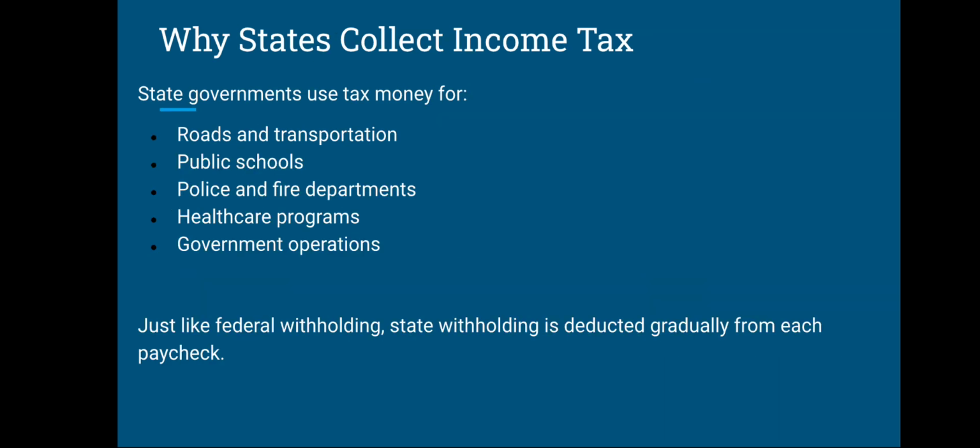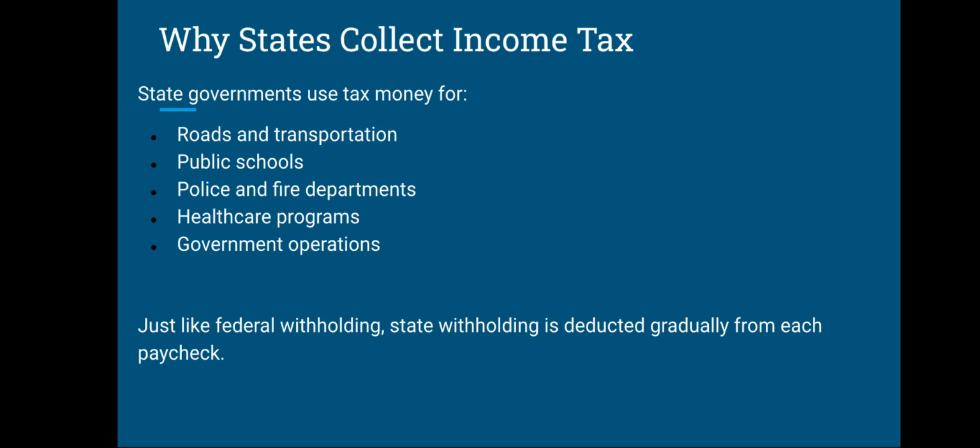So why does the state collect income tax? State governments use tax money for roads and transportation, public schools, police and fire departments, healthcare programs and government operations. Just like federal withholding, state withholding is deducted gradually from each paycheck. As I mentioned in the last video, federal withholding tax is deducted from the employee's paycheck, and in the same way state withholding is deducted from the employee's paycheck.